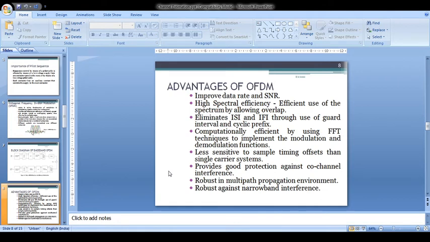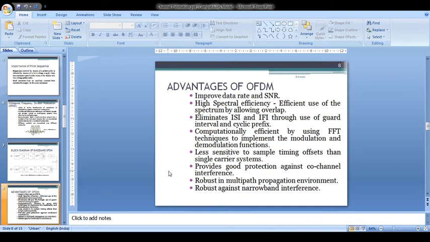The main advantages of OFDM involve improving the data rate and the signal to noise ratio. It provides high spectral efficiency. It eliminates the intersymbol interference and inter-frequency interference by using guard interval and cyclic prefix. It is very computationally efficient since it uses the fast Fourier transform compared to the discrete Fourier transform.